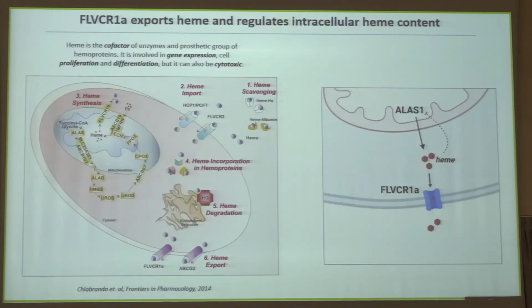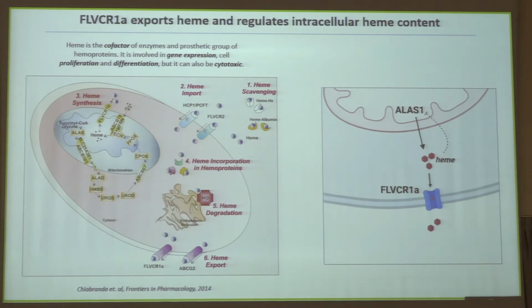And heme is a fundamental molecule for life because it is a cofactor of enzymes, and it is also the prosthetic group of hemoproteins. It is synthesized in every cell, and its content must be tightly regulated at different levels, one of them being the heme synthesis and export axis through FLVCR1A.